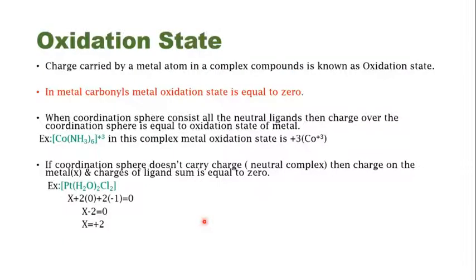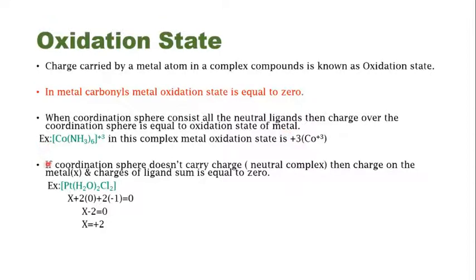Next up, you have how to calculate the oxidation states. As I have mentioned, oxidation state is the charge carried by a metal atom in a complex compound. In metal carbonyls, the metal oxidation state is always equal to 0. This is because carbonyl does not carry any charge. That's why all the metal carbonyls have the metal oxidation state as 0. Then when the coordination sphere consists of all neutral ligands, the charge over the coordination sphere is equal to the oxidation state of the metal.